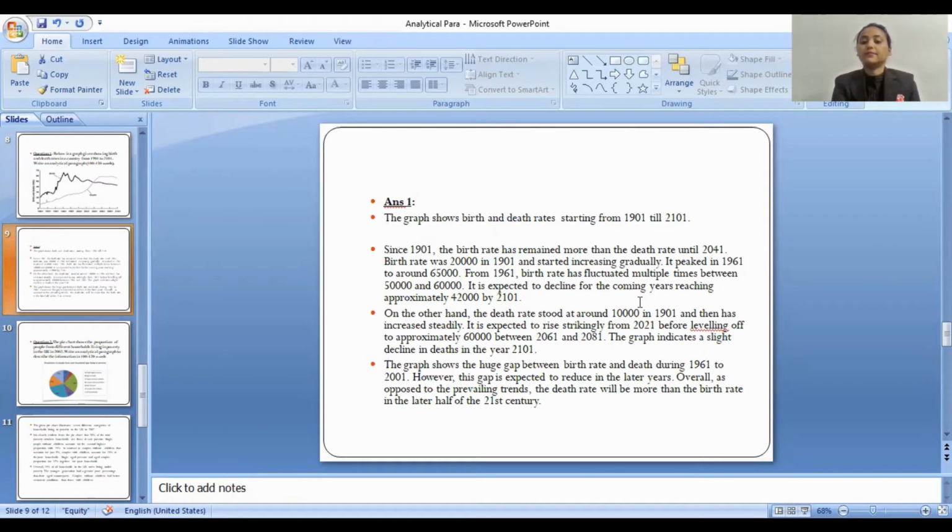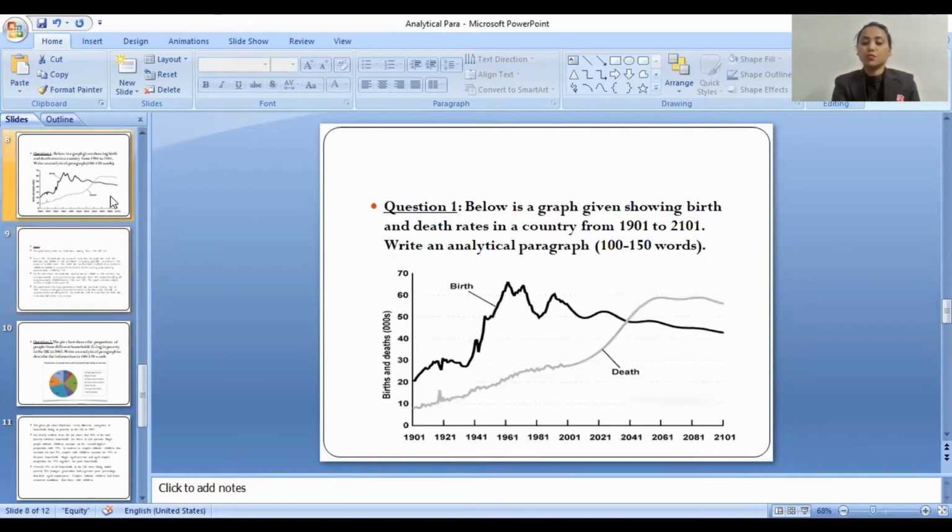On the other hand, the death rate stood at around 10,000 in 1901. So here we can see 1901 and the death rate. This is the line going.